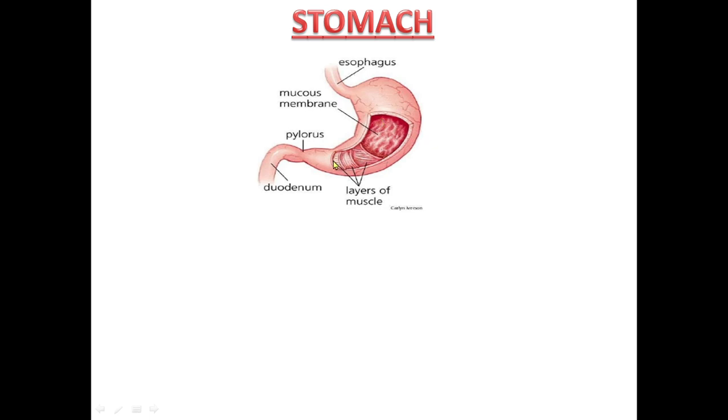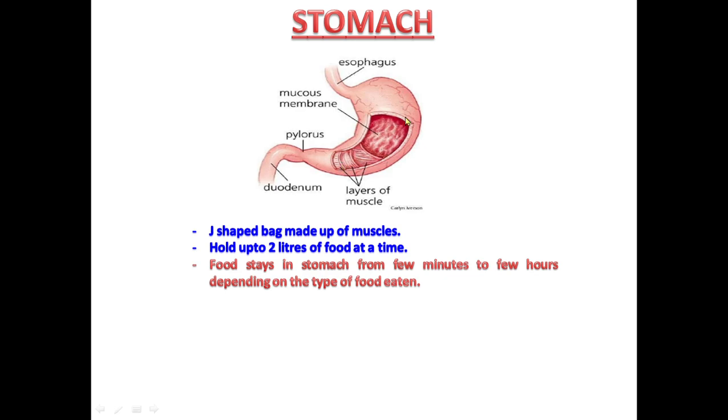Now we will learn about stomach. Here you can see the picture of stomach. It is a J-shaped bag made up of muscles. It can hold up to 2 liters of food at a time. Food stays in the stomach from a few minutes to a few hours, depending on the type of food eaten.